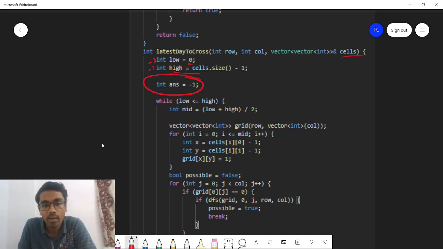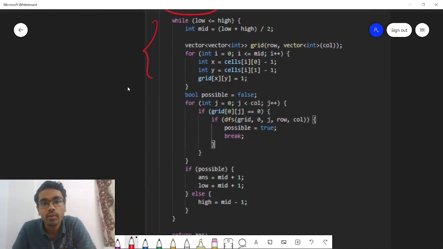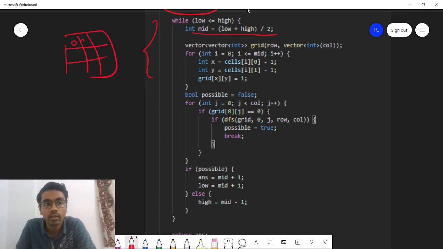Now we will be applying binary search while low is less than or equal to high. So first we will be calculating the mid value like this, low plus high divided by 2. Then we are creating the grid. What grid? Grid of land and water. Let's say this is like this. Initially everything will be 0.